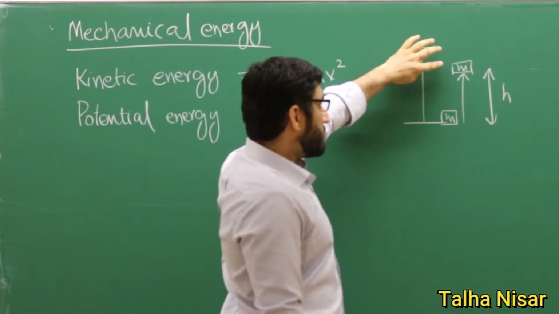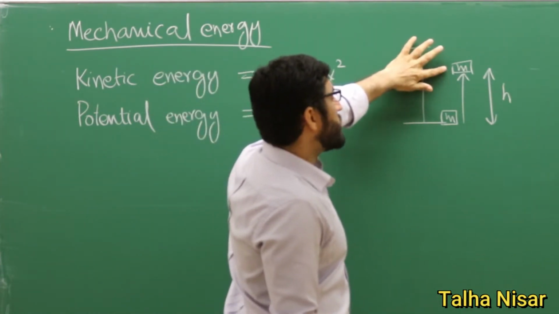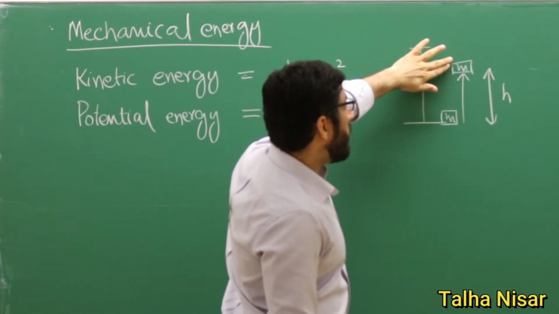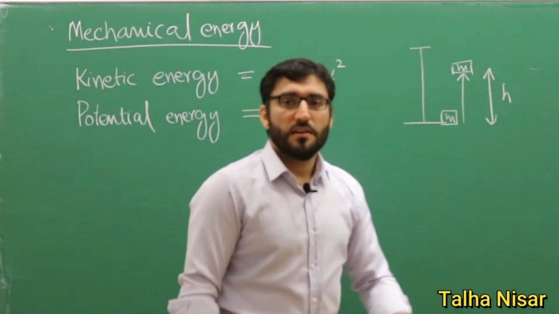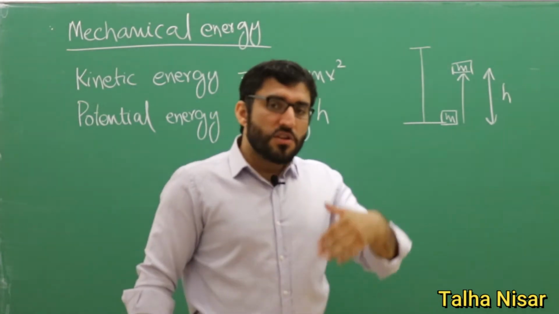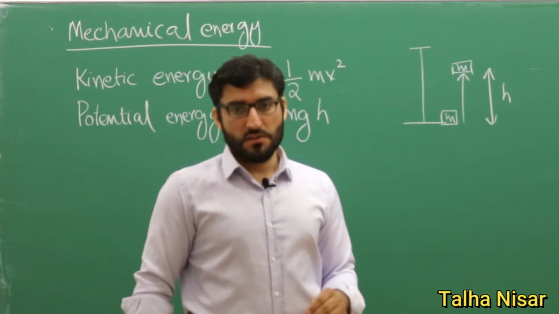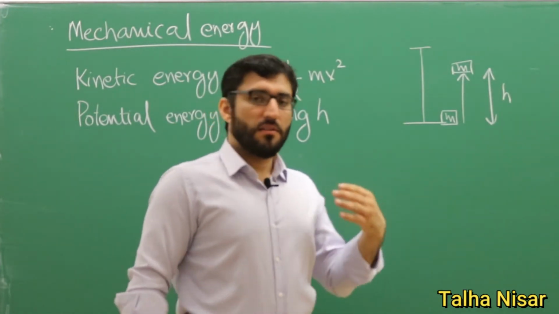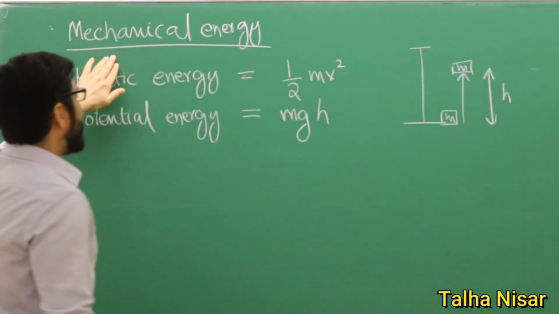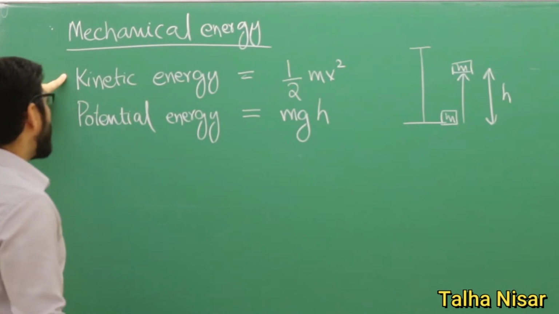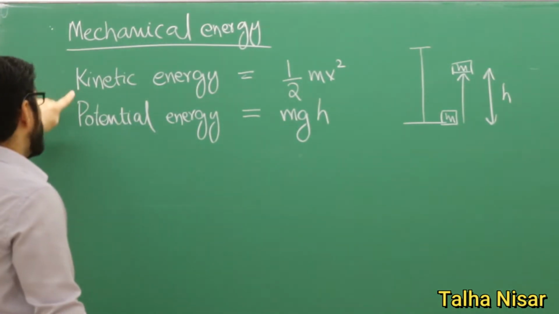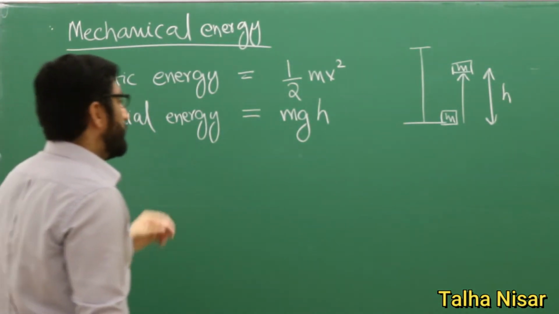Why? Because if I let it go, the object will come towards the surface of the earth. So this potential energy will be converted to kinetic energy. So it is one type of mechanical energy. We have two types of mechanical energy: one is the kinetic energy, and another one is the potential energy.